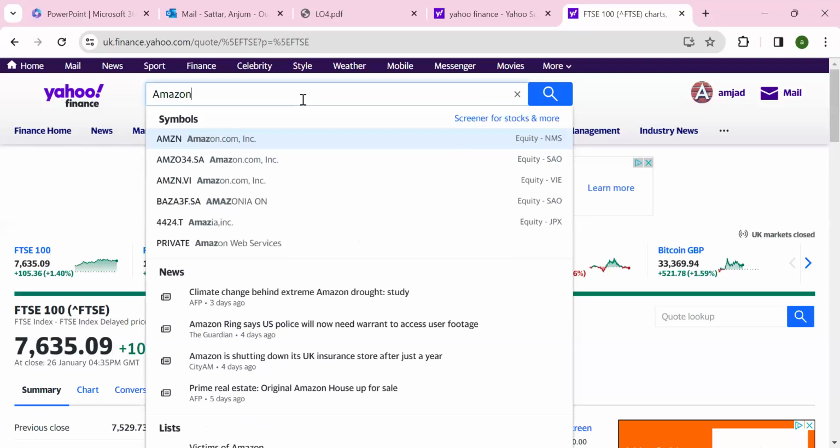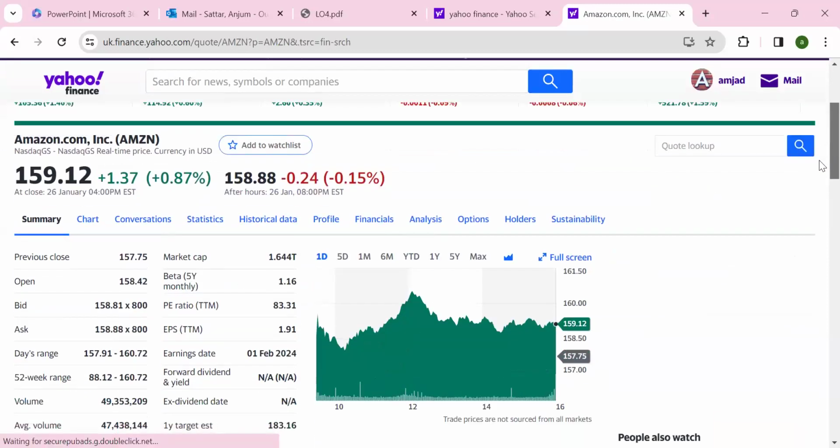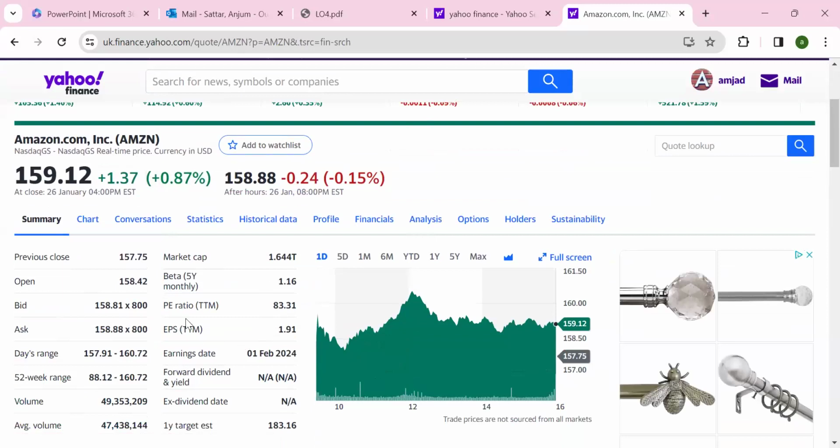Let's say we try to find Amazon.com, and you will see Amazon here. In the summary, beta is called the risk factor. It's always good to look at it: the 5-year beta is 1.16, and EPS, earnings per share, is 1.91. You can compare with other companies' performance as well. Beta represents the risk factor.